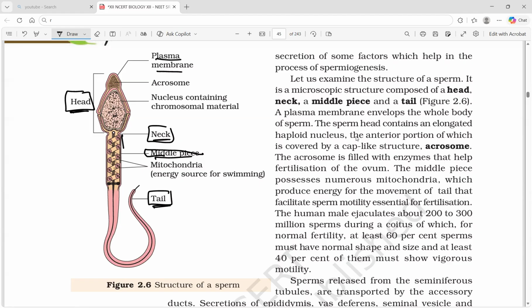A plasma membrane envelops the whole body of the sperm.